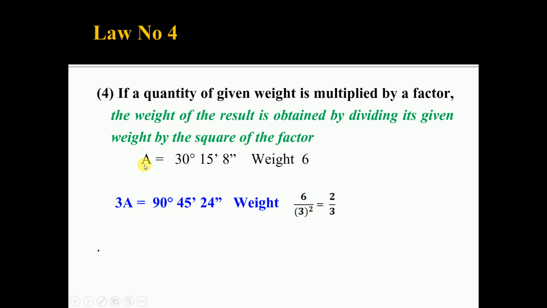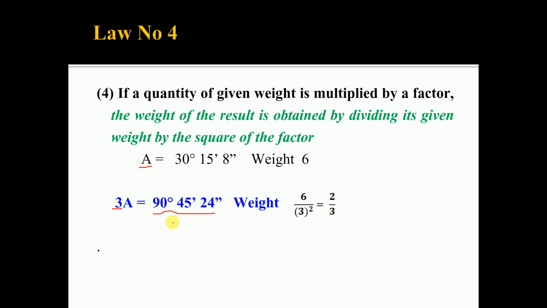The quantity A is equal to 30 degrees, 15 minutes and 8 seconds, and its weight is 6. If you multiply this quantity A by 3, this is the factor, we get 3A equal to 90 degrees, 45 minutes, 24 seconds. So 30 into 3 is 90, 15 into 3 is 45, 8 into 3 is 24.